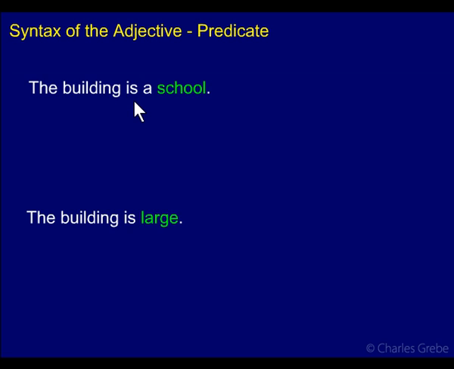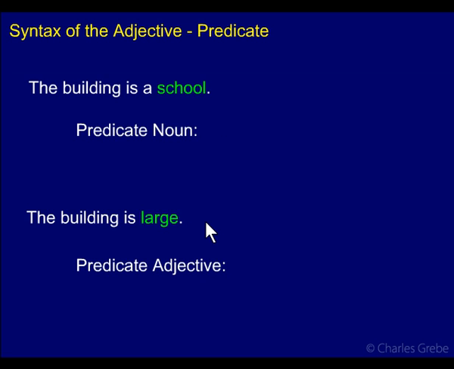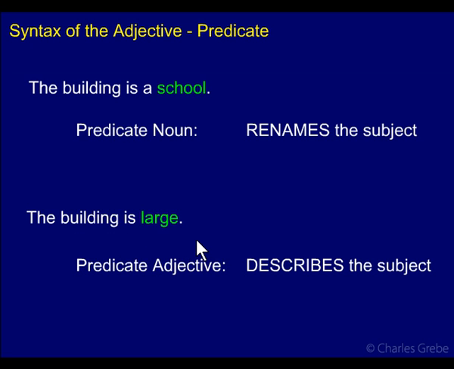In Hebrew, we'll see that this will be implied. You won't actually see it written out. And then we have this thing following it. Now this here is a predicate noun, and this is a predicate adjective. Predicate noun, predicate adjective. What a predicate noun does is it renames the building. The building is a school. School is another name for that particular building. While this one, the predicate adjective, describes the building. The building is large. So it's this one that we want to deal with here. English has predicate adjectives as well. I just notify you about predicate nouns so you don't get confused with those.